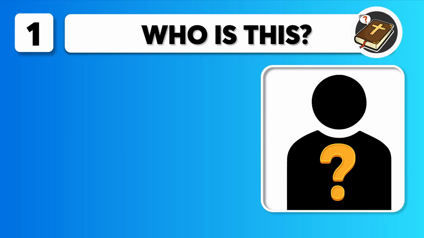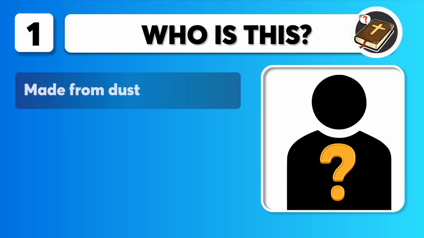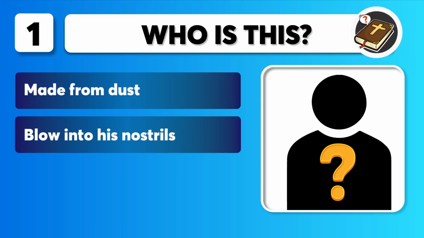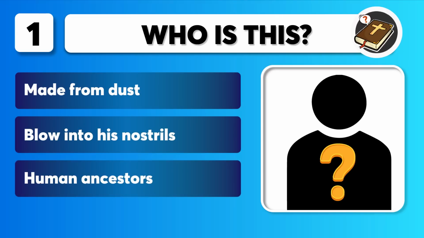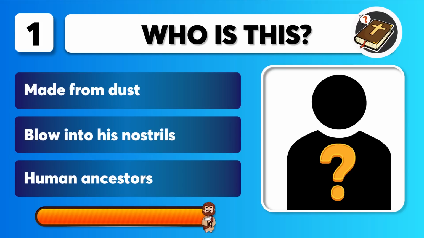Question 1. Includes clues. Made from dust. Blow into his nostrils. Human ancestors. Who is this? You get 10 seconds.